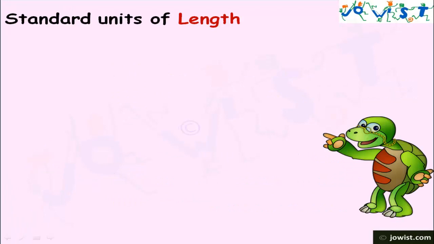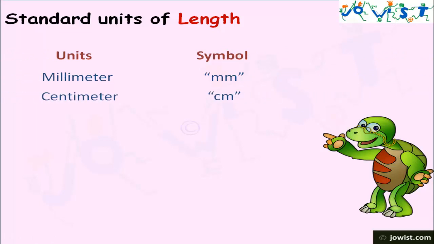What are the standard units of length? Millimeter, which is represented by mm. Centimeter, which is represented by cm. Meter, which is represented by m. Kilometer, which is represented by km. These are the units and their symbols.